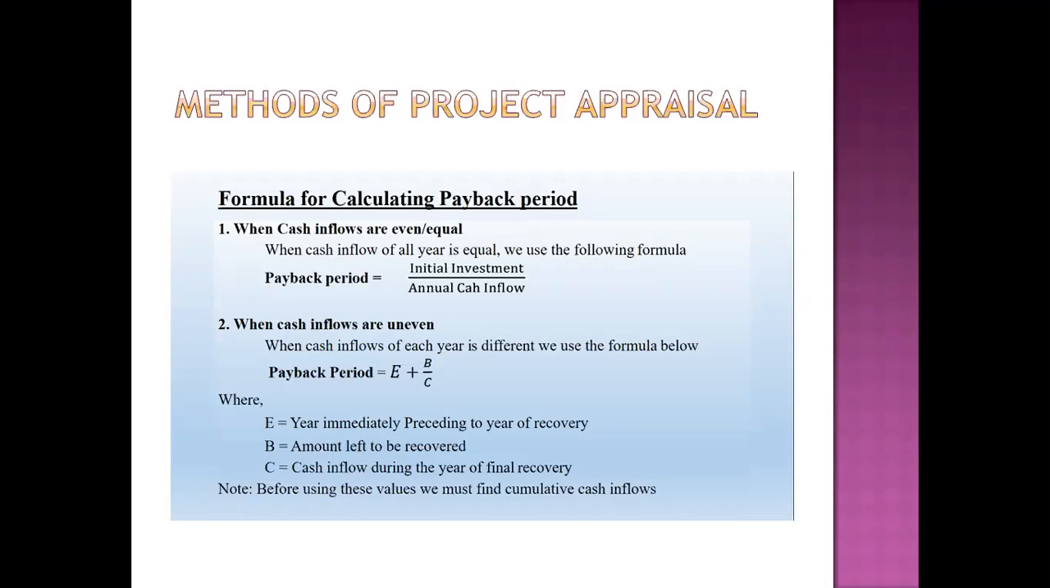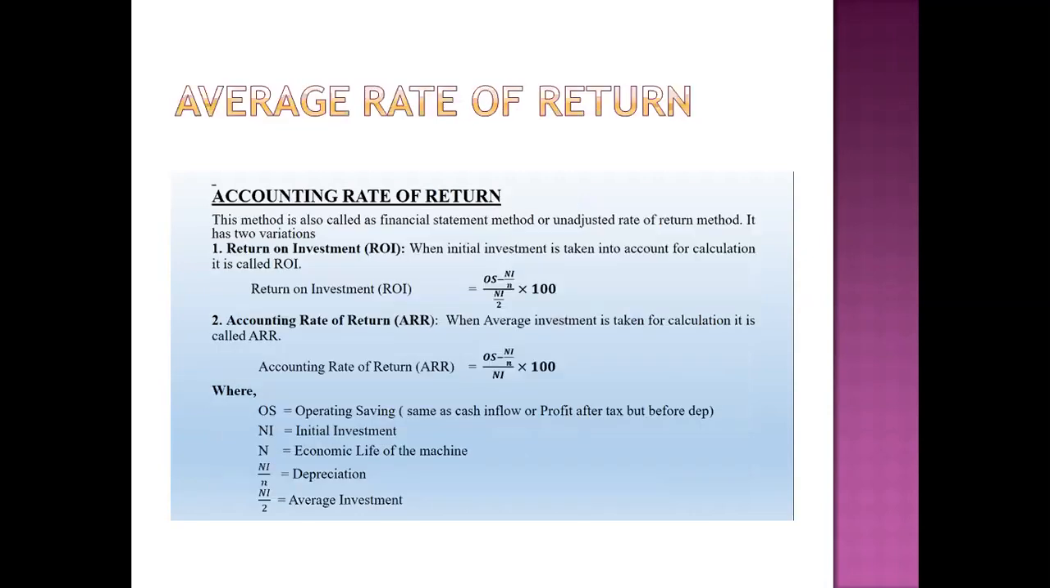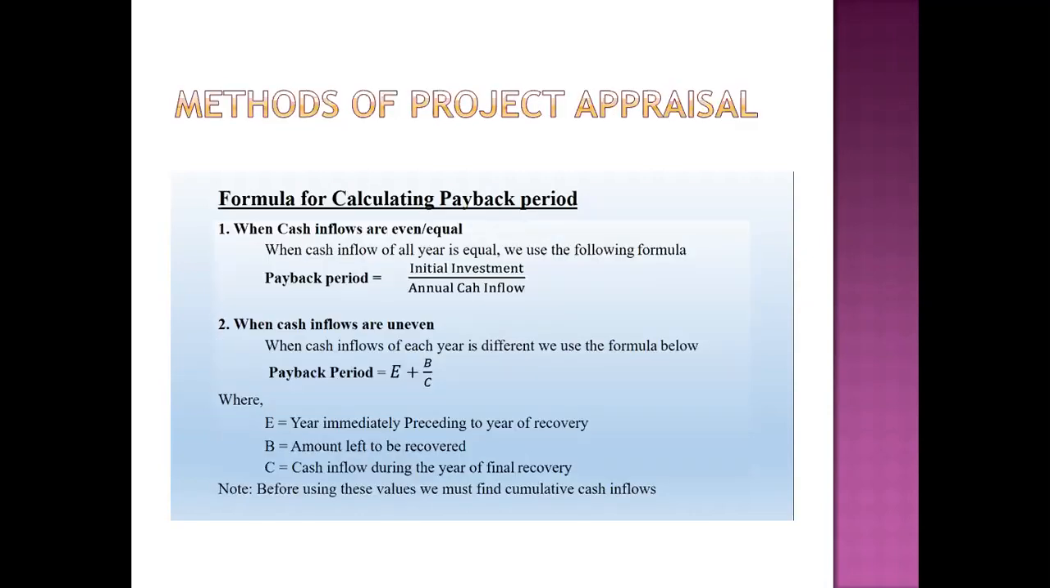Say I have two projects, project A and project B. Project A has 3.25 years and project B has 4 years, so which project will I accept? Obviously project A, because it requires fewer years to recover the original investment invested in the business, right? Then please go through the advantages and disadvantages. That is a very easy topic, that's why it is not included in this, right?